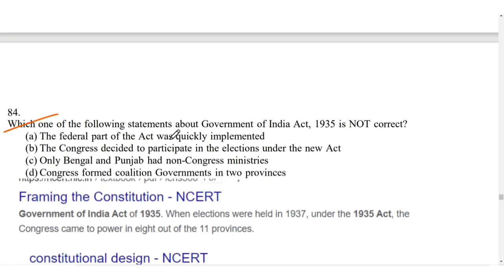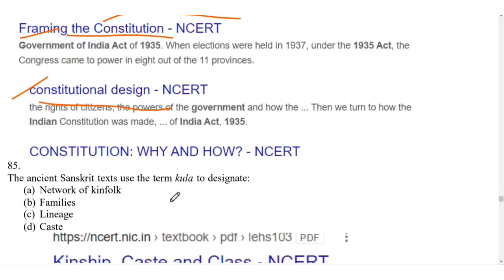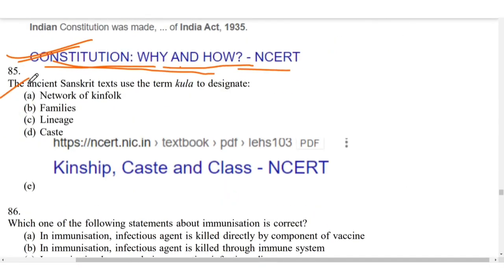Which of the following statements about the Government of India Act 1935 is not correct? So for 84, the answer is Congress formed coalition government in 2 provinces. It is given in the Framing the Constitution chapter of NCERT as well as the Constitutional Design chapter, and Constitution: Why and How of NCERT also. The ancient Sanskrit text used the term Kula to designate the families. Okay, you say kul, right? So it is given in the Kinship, Caste and Class chapter of NCERT.